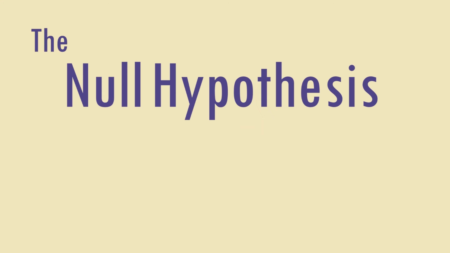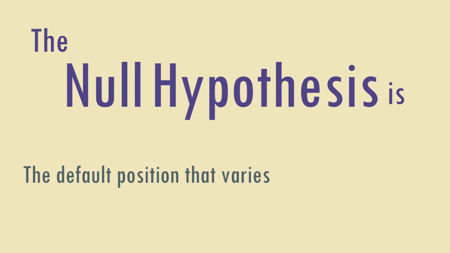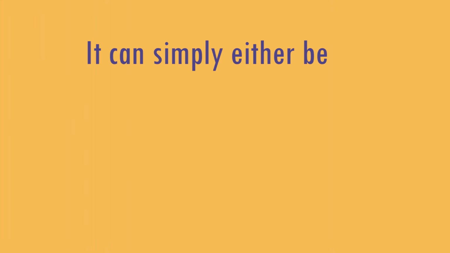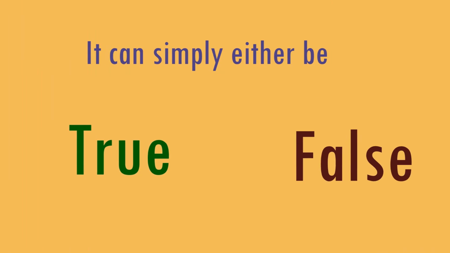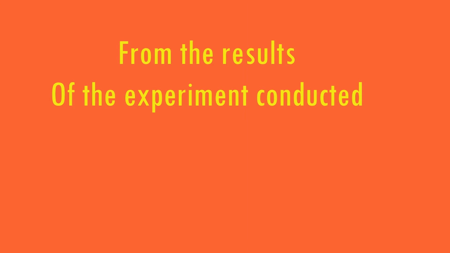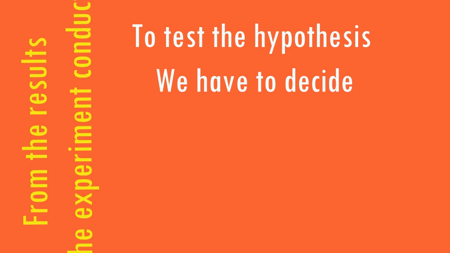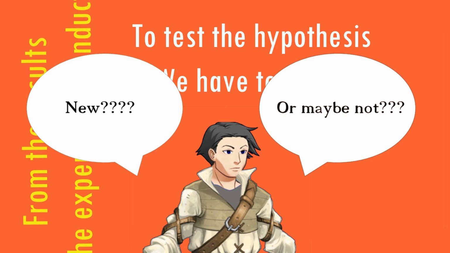The null hypothesis is the default position that there is nothing new happening. It can simply be either true or false. From the result of the experiment conducted to test the hypothesis, we have to decide whether there is something new happening or not.